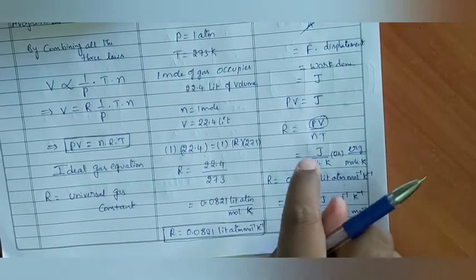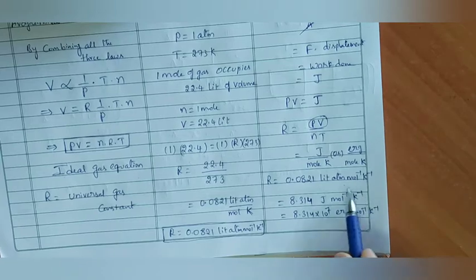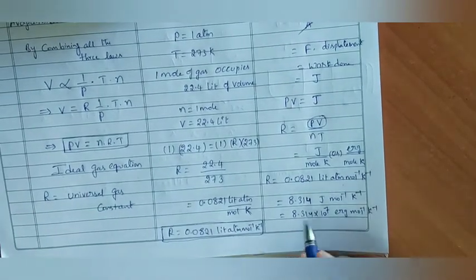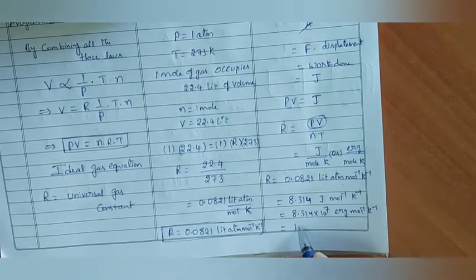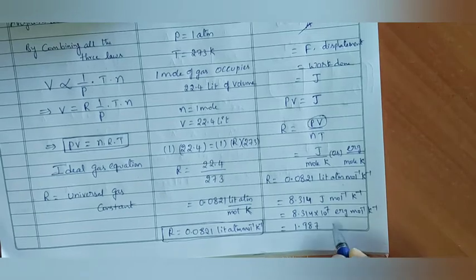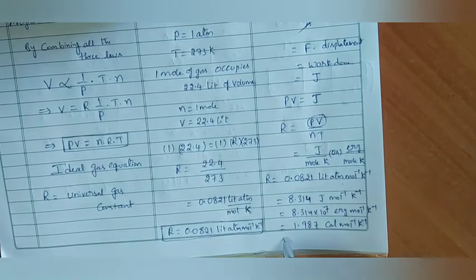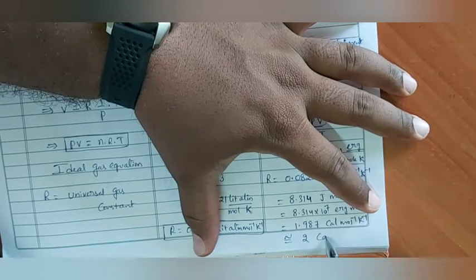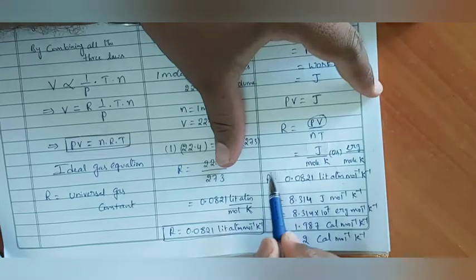Already I told we can write the units of R value as joule per mole per Kelvin also. So in joule per mole per Kelvin we can write it as 8.314. If you convert joule into ergs, 1 joule is equal to 10 power 7 ergs. It will become 8.314 into 10 power 7 ergs per mole per Kelvin, which is equal to 1.987 calories per mole per Kelvin. Approximately, while doing problems, we can take this 1.987 as 2 calories per mole per Kelvin. This is the information about R.